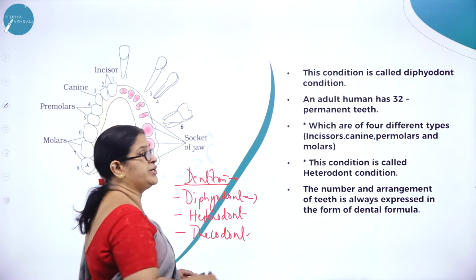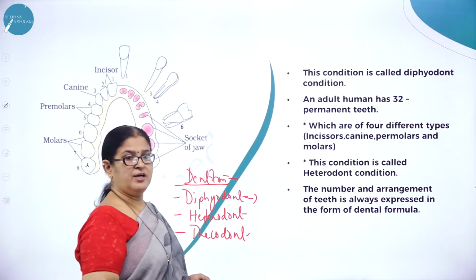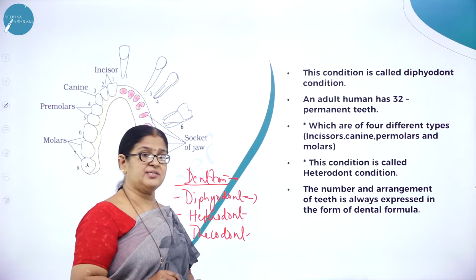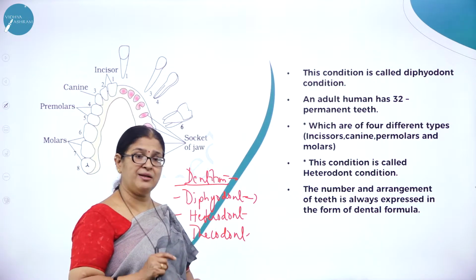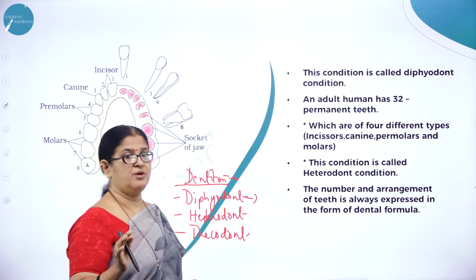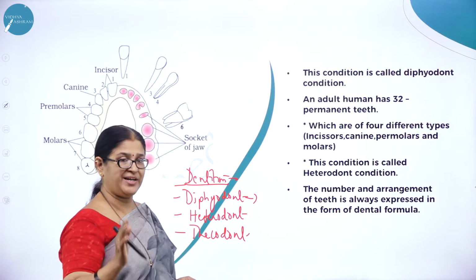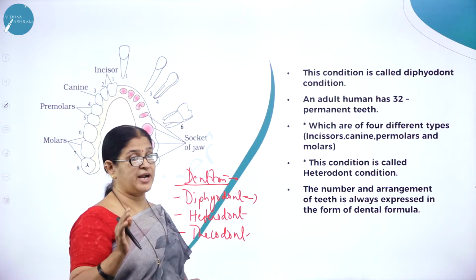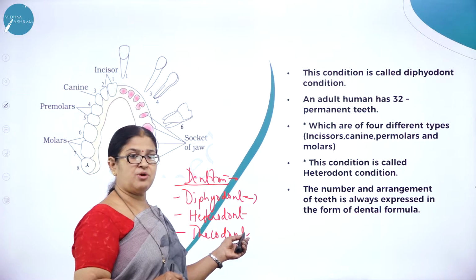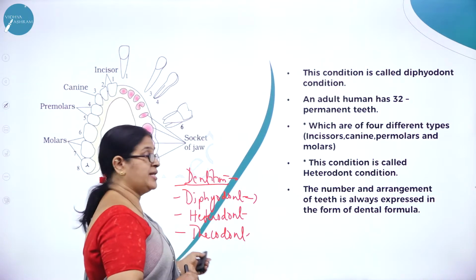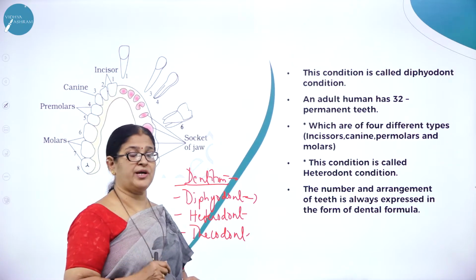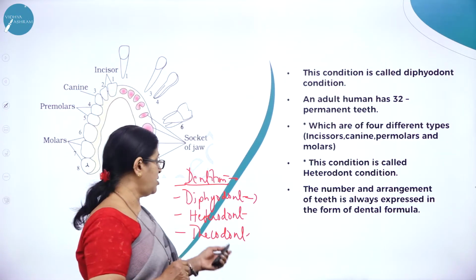So that is what we are going to study in this particular slide, that we have different types of teeth like the incisors, canines, premolars and molars, which are used for different purposes like chewing the food, biting the food, cutting the food, grinding the food. All that is done by the different types of teeth, hence it is called heterodont dentition.